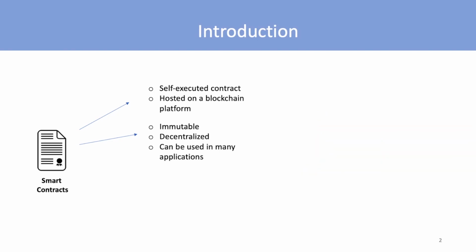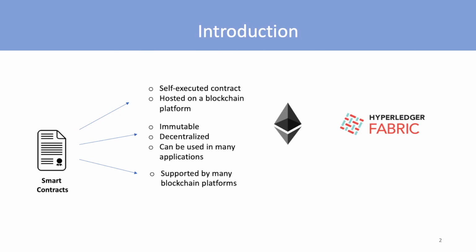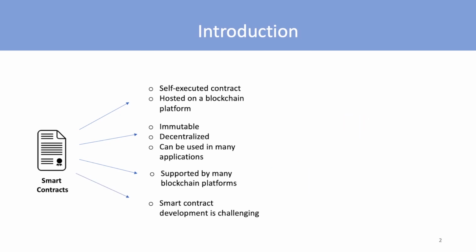There are many blockchain platforms that support smart contract development, which are Ethereum, Hyperledger Fabric, Cardano, EOS, and many other platforms. However, smart contract development is challenging, especially for non-technical users such as stakeholders, as they cannot understand the code. This is further complicated by the fact that there are many languages and platforms where each platform has its own terminology